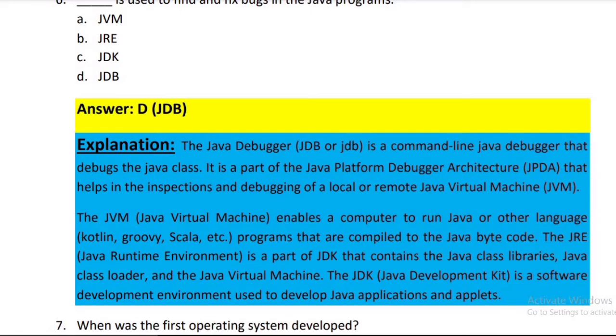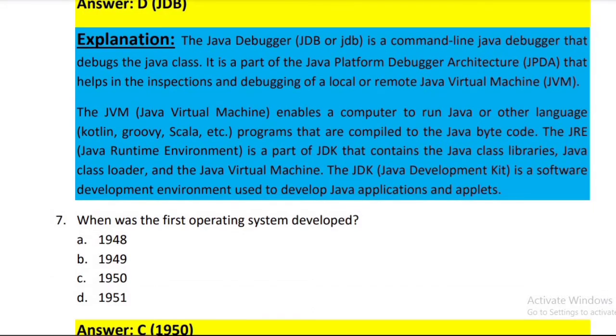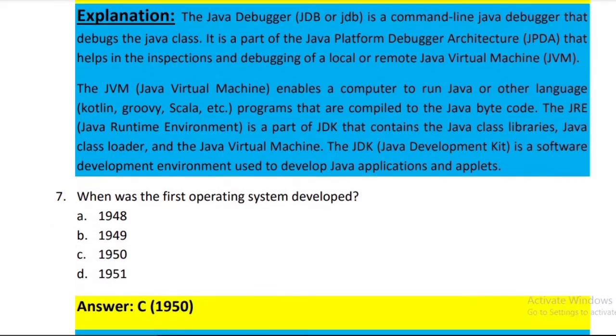The JVM enables a computer to run Java or other languages, that is Kotlin, Groovy, Scala, etc. programs that are compiled to the Java bytecode. The JRE or Java Runtime Environment is a part of JDK that contains the Java class libraries, Java Class Loader, and the Java Virtual Machine. The JDK, that is Java Development Kit, is a software development environment used to develop Java applications and applets.